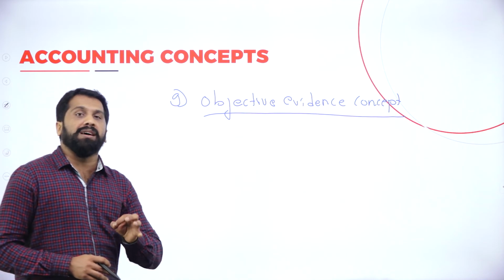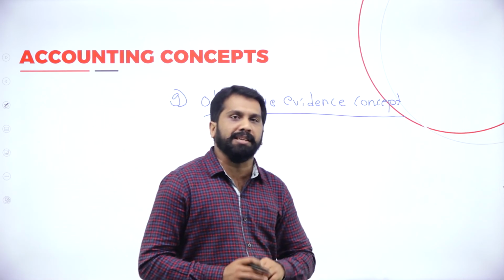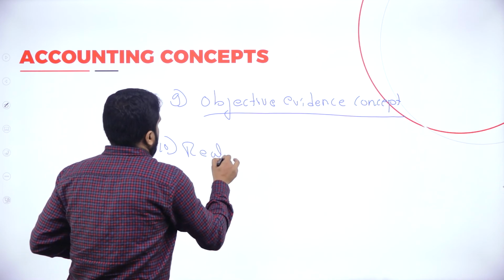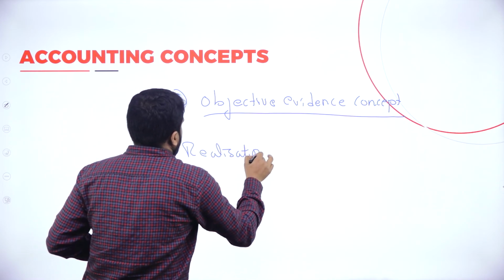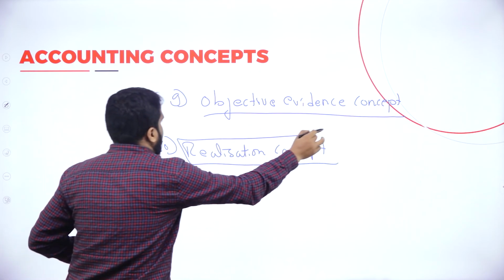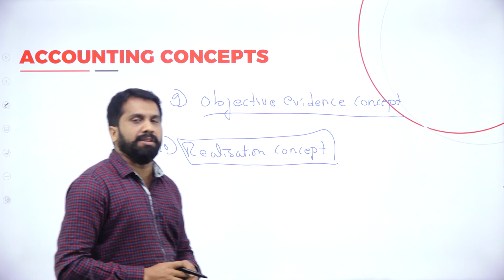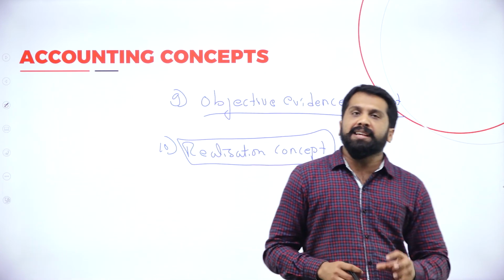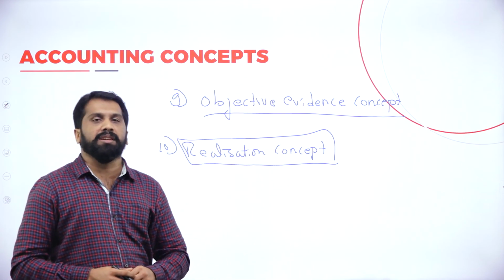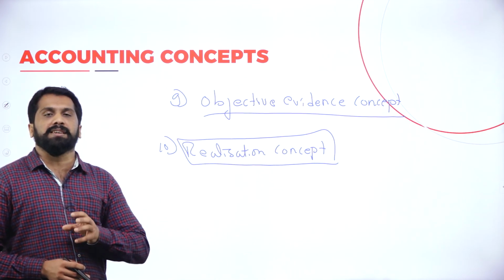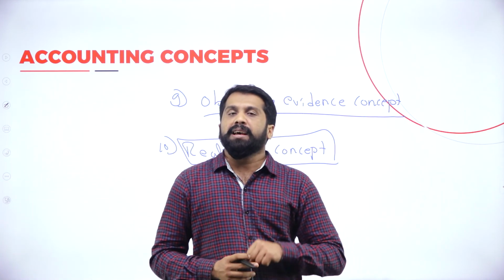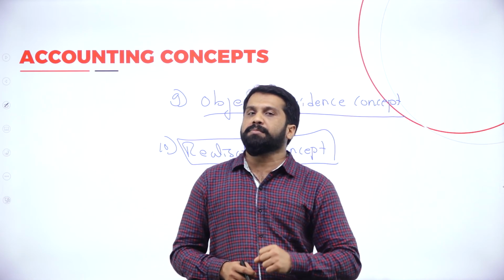That will be your realization concept, your 10th one. The last part will be realization. Realization is very simple. Anything which is easily converted to cash, we call it realization. Salary, raw materials, rent, all realized in terms of money.